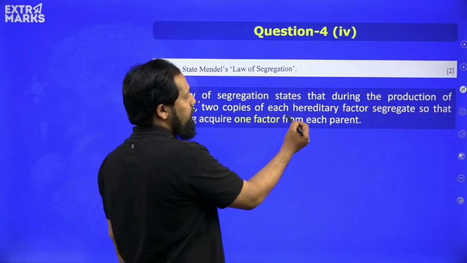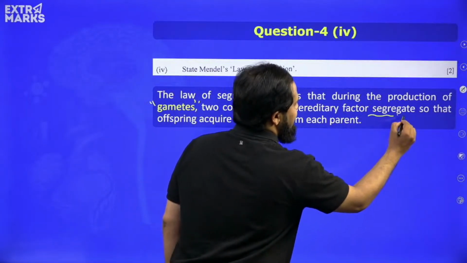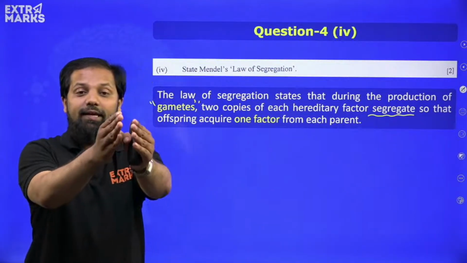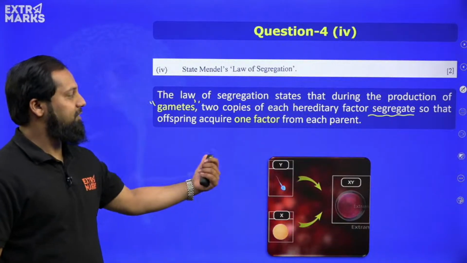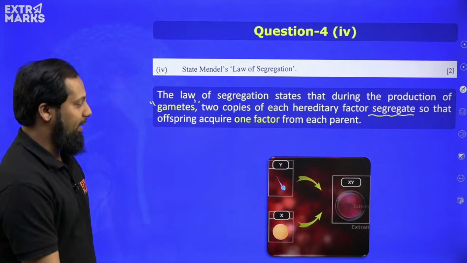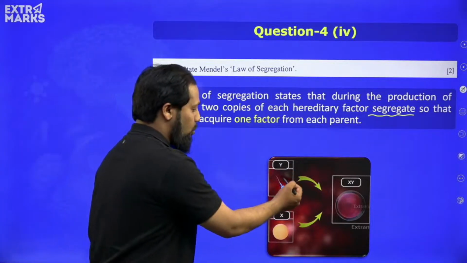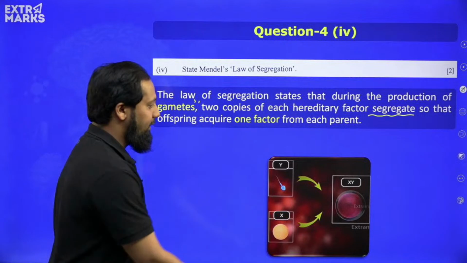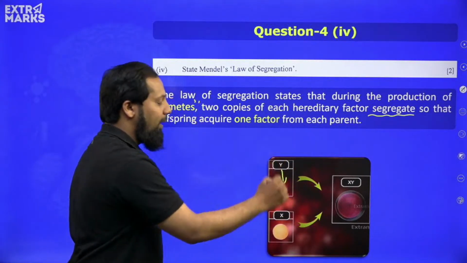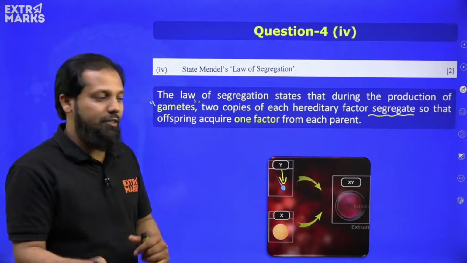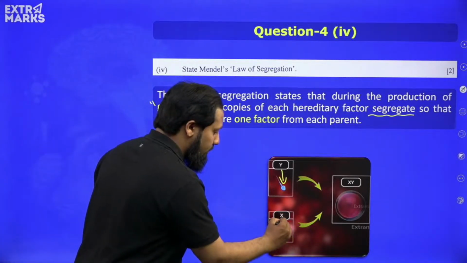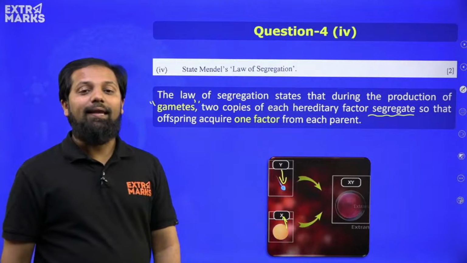So the two copies of each hereditary factor segregate, that means they get separated, so that one gamete will receive only one factor from the parent. So if there is one gamete, it will have only one allele of the pair of the gene. Here also in the ovum there is only one allele of the pair.